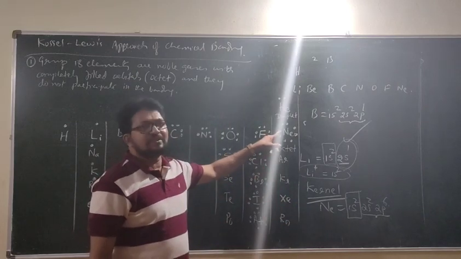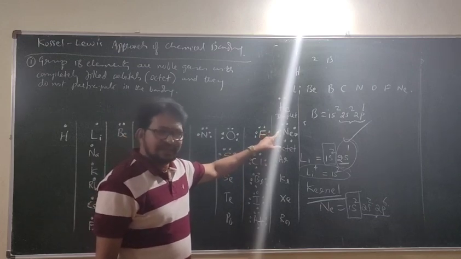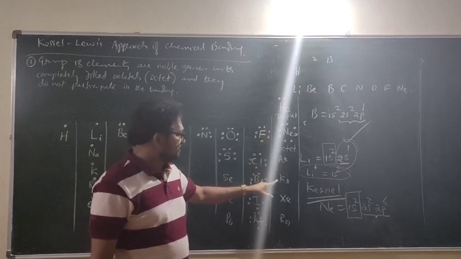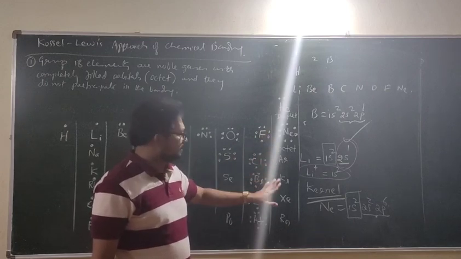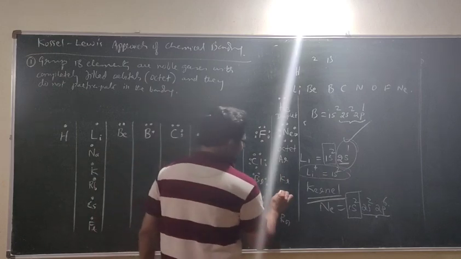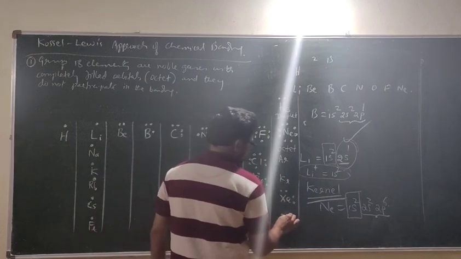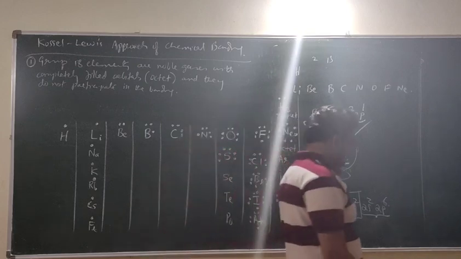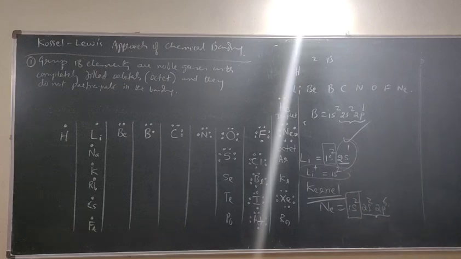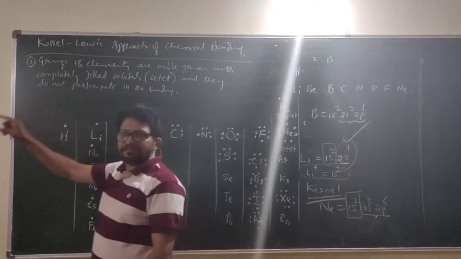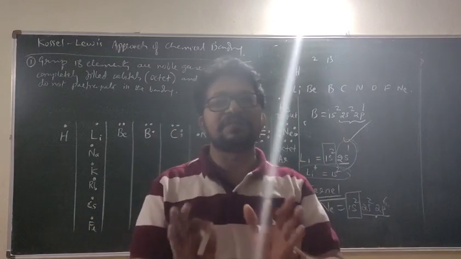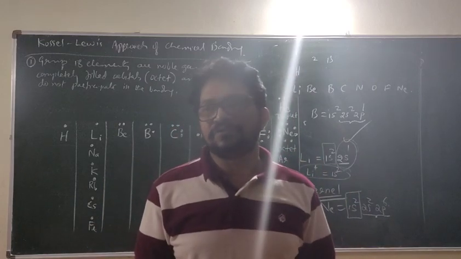What is the electron dot structure for argon? Same as helium. Krypton is same as helium. So, for example, xenon I will show you. 1, 2, 3, 4, 5, 6, 7, 8. It is same as helium. Neon. So group 18 elements are noble gases and they have completely filled orbitals. They do not form compounds. This is the first point.